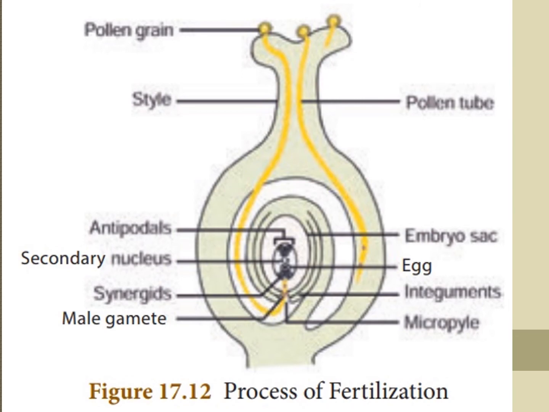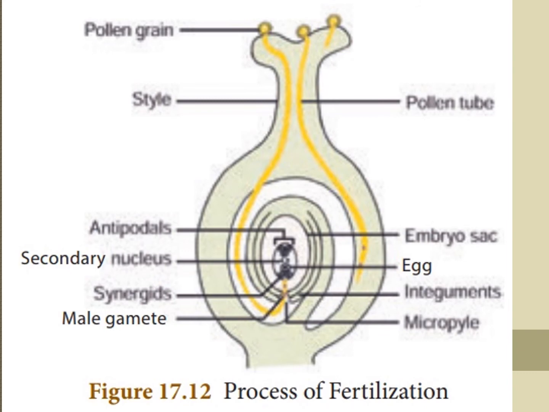After triple fusion, the primary endosperm nucleus develops into endosperm. Endosperm provides food to the developing embryo.